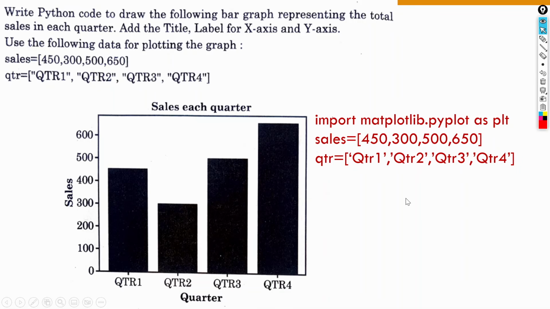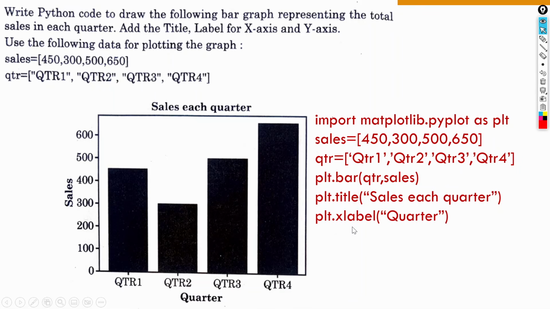Then finally what we'll do is when we write plt.bar, तो यहाँ पे नीचे qtr1 qtr2 ये देखना है ये कहाँ पर है. तो ये qtr में, तो qtr पहले आएगा x axis का डाटा, then y axis का डाटा, that is sales. Then after that title, so you can see the title here, sales each quarter, तो वो हमारा plt.title में आ जाएगा. Then plt.xlabel quarter में, then plt.ylabel sales में, and then finally we will show the chart. So this is the correct answer for this question. This was your 5 marks question.